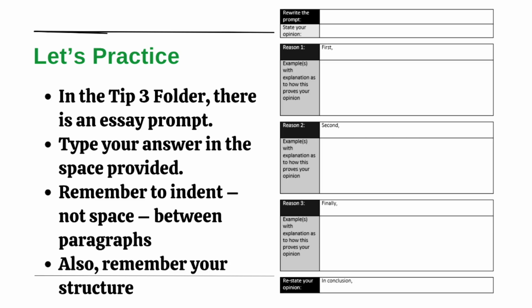This helps you organize your opinion piece. Notice how it starts: you rewrite the prompt or the question and state your opinion. Then you go through your first reason with examples, second reason with examples, third reason with examples, and your conclusion.